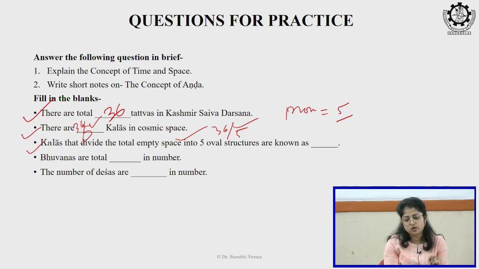Kalas that divide the total empty space into 5 oval structures are known as membranous coverings. And then bhuvanas are total 118 in number. Last, the number of deshas are 256 in number.